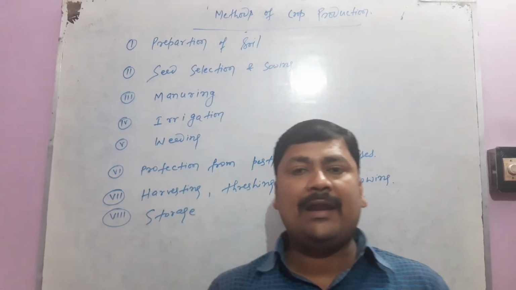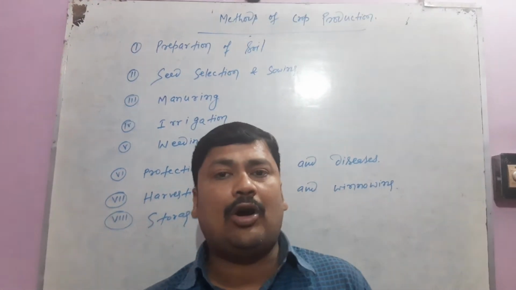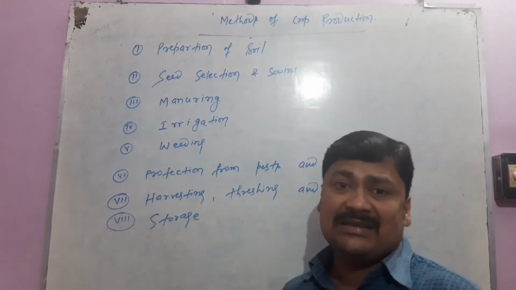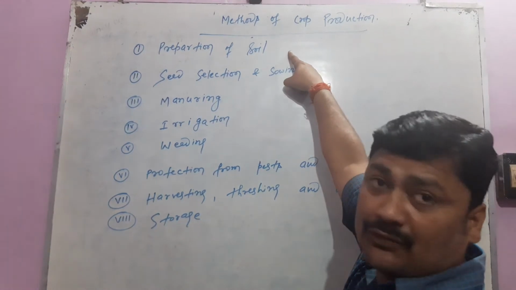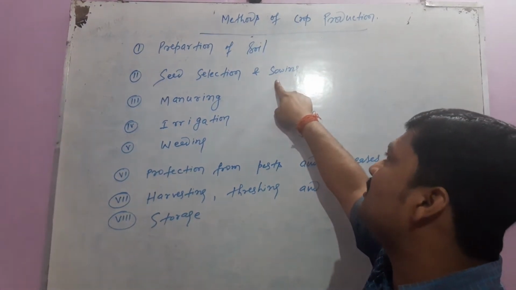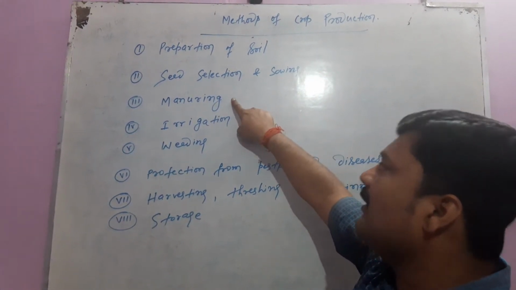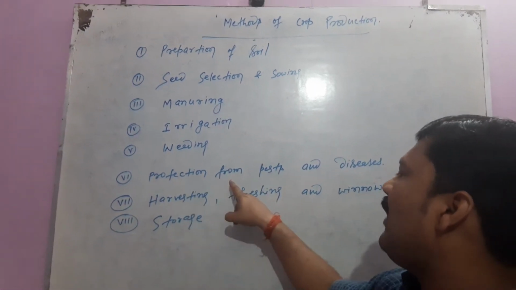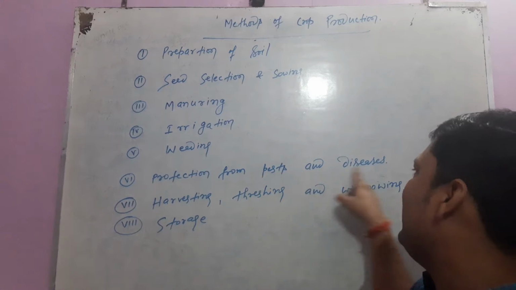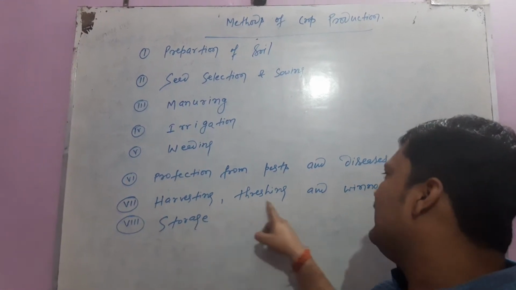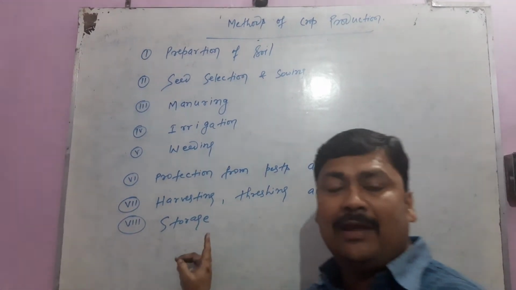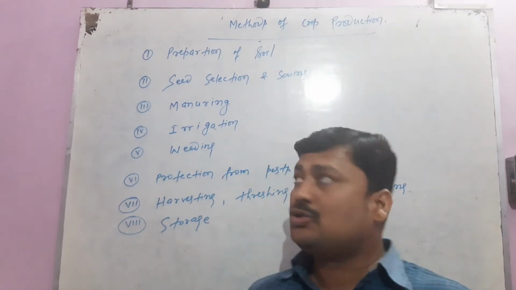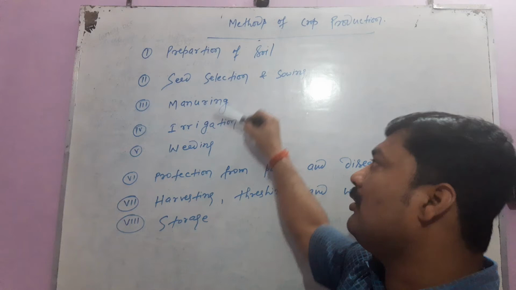For a good and healthy crop, we have to follow certain rules or steps. What are these steps? Preparation of soil first, then seed selection and sowing, then manuring, then irrigation, then weeding, then protection of our crops from pests and diseases, then harvesting, threshing and winnowing of crops, and finally we store the crops at a particular place. So one by one we will focus on all of these points.